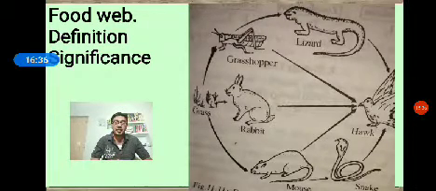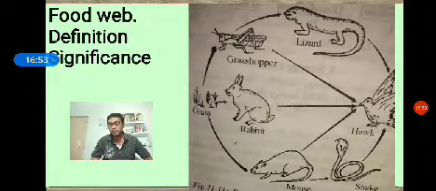So the ecosystem stability will be imbalanced. The food web is very essential for maintaining stability or equilibrium.